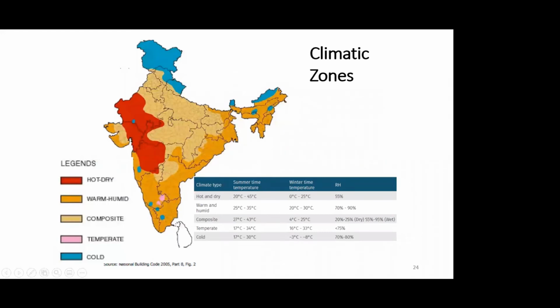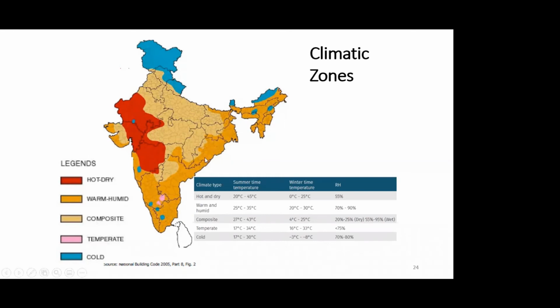I hope you appreciate that the air conditioning design is a very climate specific design. You know, the kind of air conditioning system you need for, say, Himalayas is entirely different from the kind of air conditioning system you need to design for Delhi. So just to facilitate this, our country has been divided into 5 climatic zones: hot and dry, warm and humid, composite. Composite typically means very hot in summer and very cold in winter. Hot and dry, you understand. Warm, humid is typically our Calcutta conditions, which are near the coast.